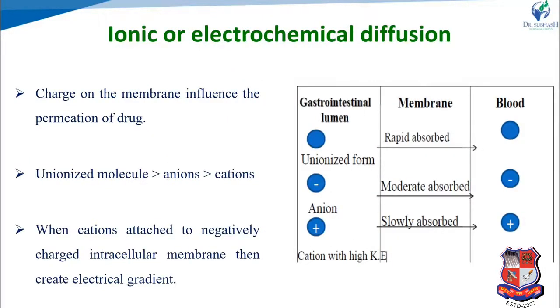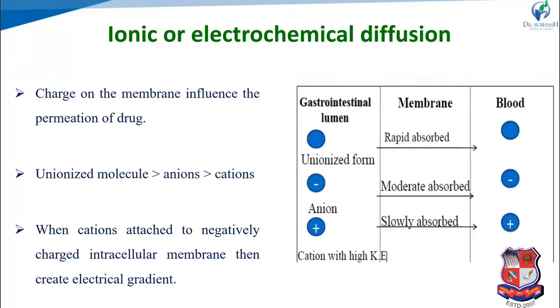Next one is ionic or electrochemical diffusion. Previously we saw that for absorption, a drug requires lipophilicity and unionized form. Unionized form is rapidly absorbed through the membrane and reaches the blood. The charge on the membrane also influences the permeation of the drug.